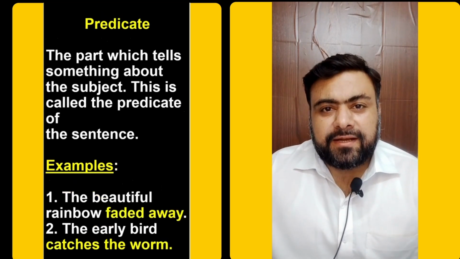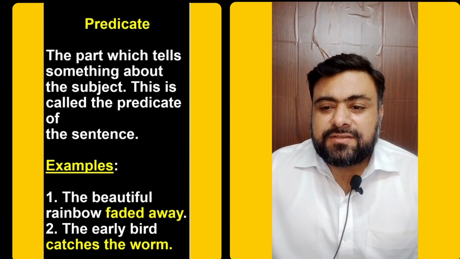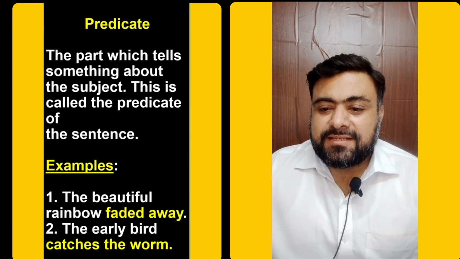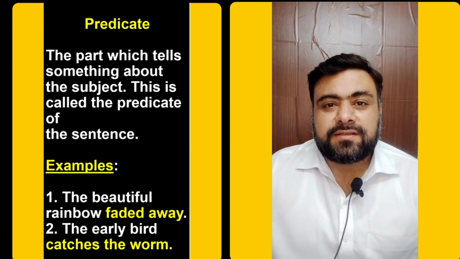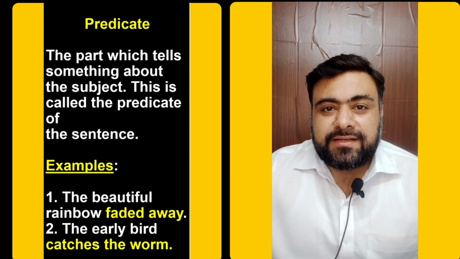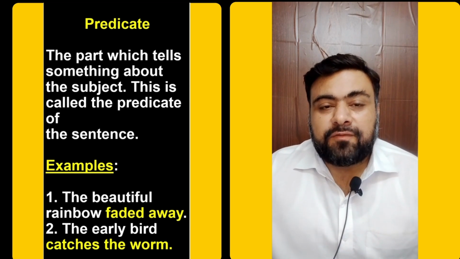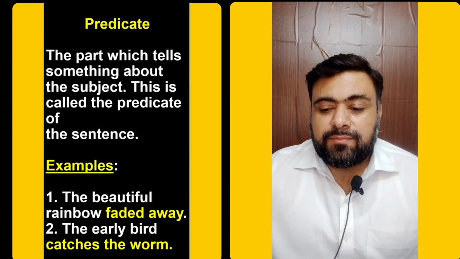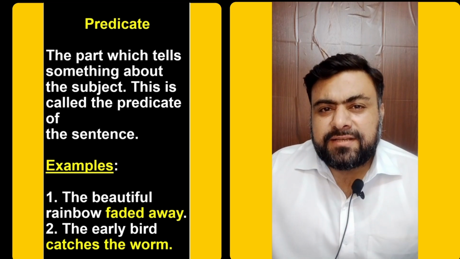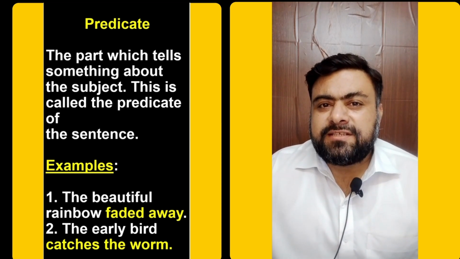What is a predicate? The part which tells something about the subject is called the predicate of the sentence. That part of a sentence in which some information has been given about the subject, that is the predicate. For example, the beautiful rainbow faded away. In this sentence, the beautiful rainbow is the subject.